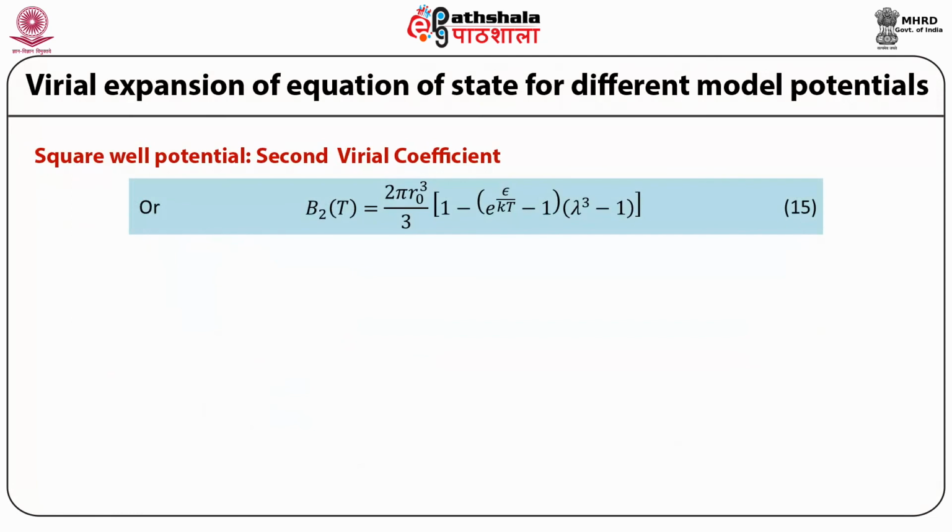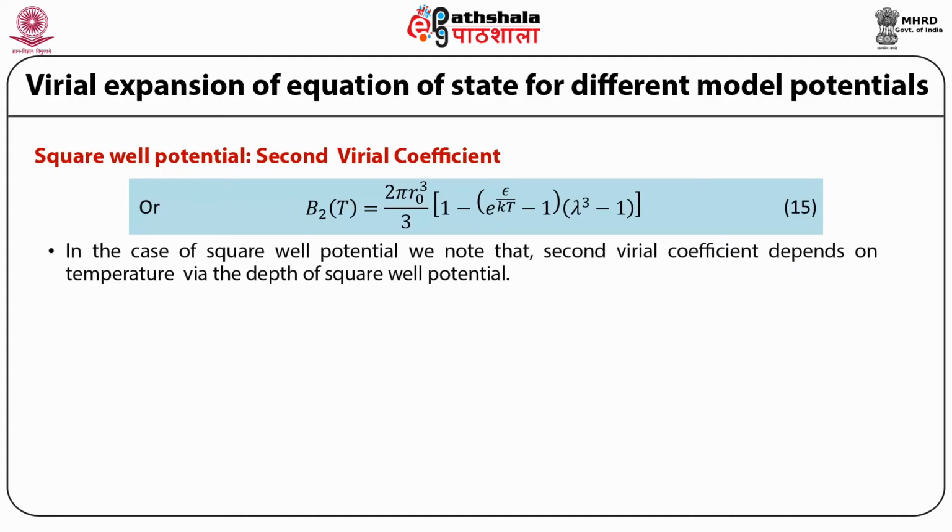Or the second virial coefficient B2(T) is equal to 2πr0³/3 multiplied by [1 − (e^(ε/kT) − 1)(λ³ − 1)]. In the case of the square well potential, we note the second virial coefficient depends on temperature via the depth of the square well potential.